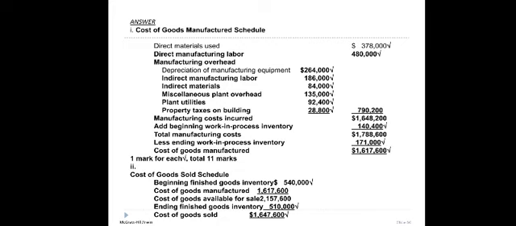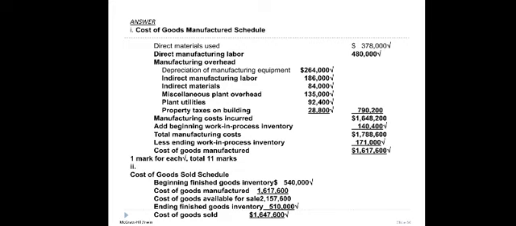Okay, and then after you got the number for the cost of goods manufactured, then you can show the calculation for the cost of goods sold. In this example, the cost of goods sold is like this: beginning finished goods inventory plus cost of goods manufactured. See, you calculate the cost of goods manufactured first, and then you put the number here, cost of goods manufactured, and then minus ending finished goods inventory, and then you will get the cost of goods sold.